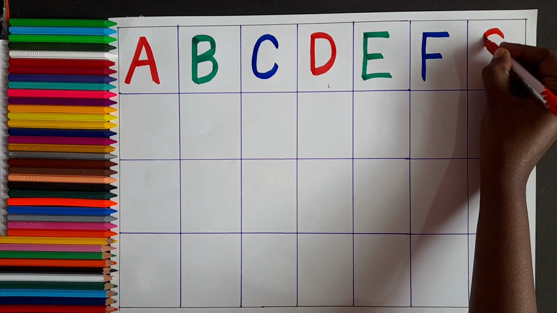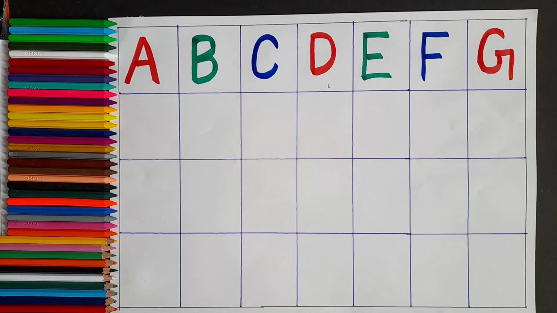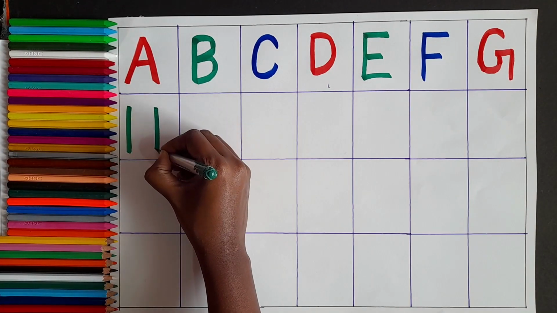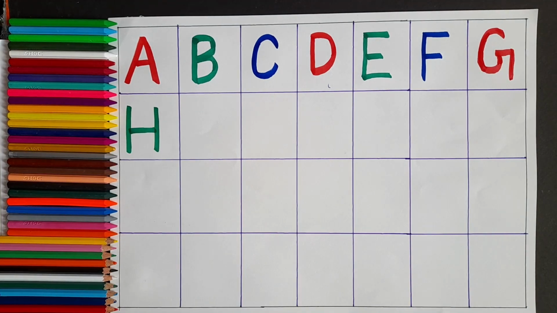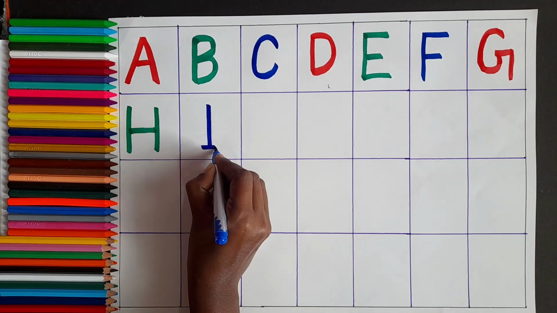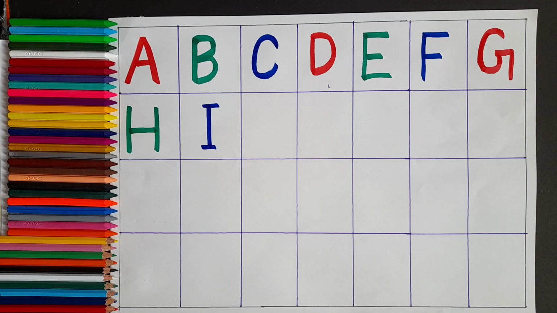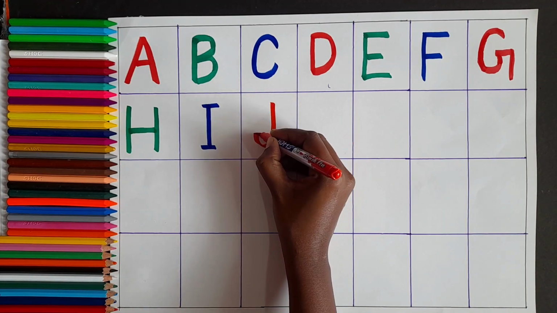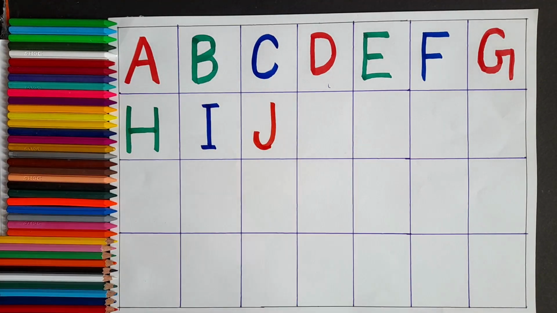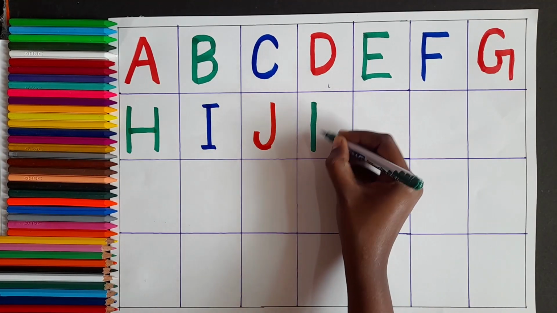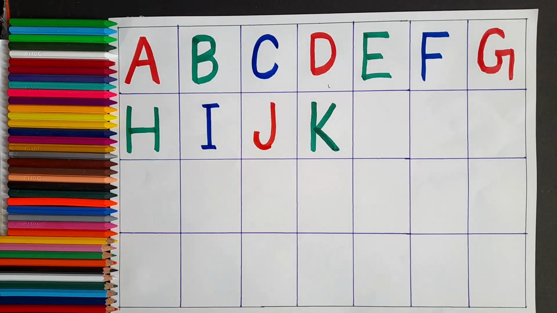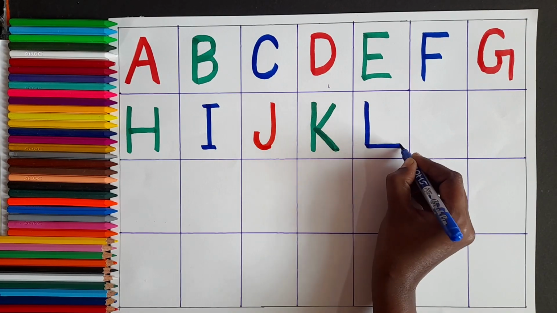Red color. G for grape. Green color. H for horse. Blue color. I for ice cream. Red color. J for joker. Green color. K for kite. Blue color. L for lion.